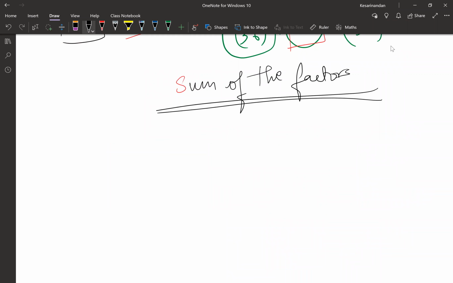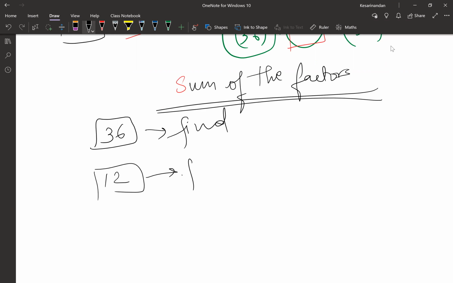So guys, once again, let 36 be the number given to you. Find the sum of all the factors of this number. And DM me the answers. I'm giving you 4 minutes. Or 3, 4 would be too much. 3 minutes.